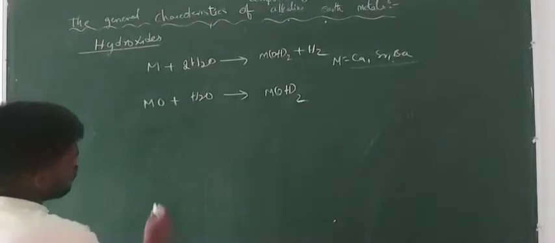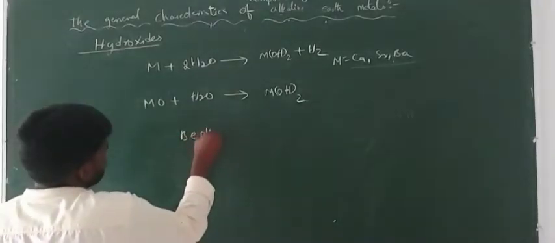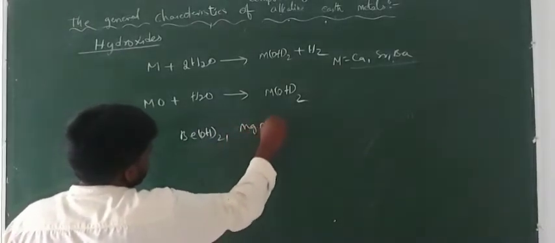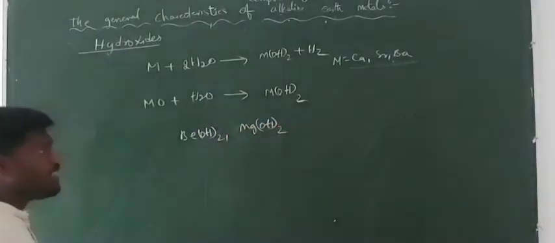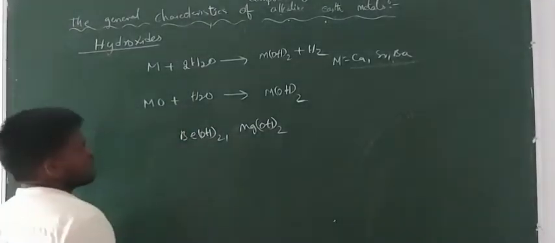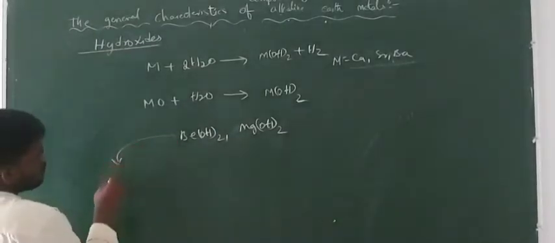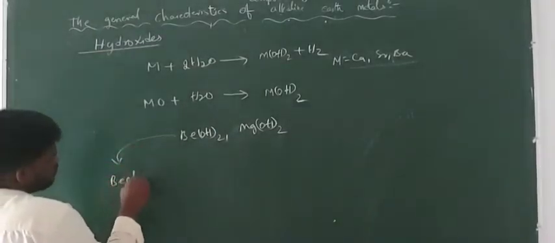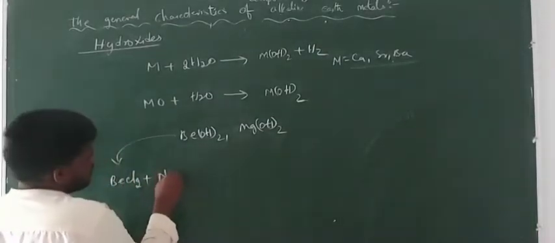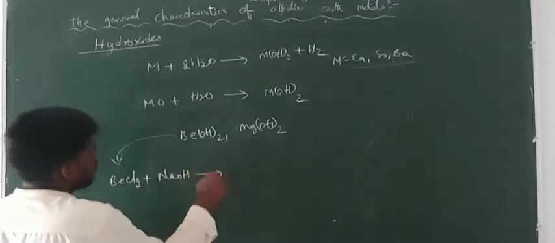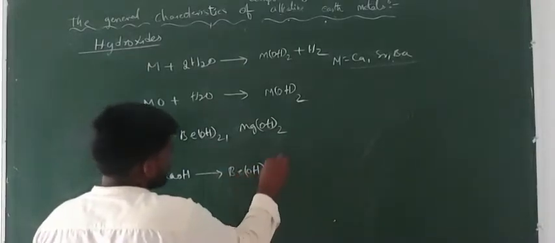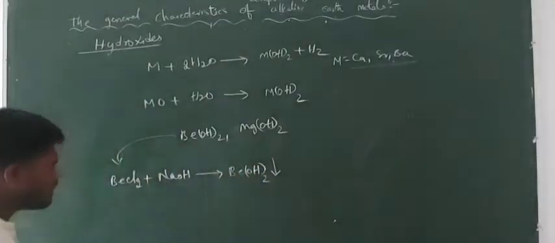Now what about the hydroxides of beryllium and magnesium? These are obtained by treating their salts with bases like sodium hydroxide. First, the salt of beryllium, for example BeCl2, when treated with sodium hydroxide, gives Be(OH)2, which is insoluble in water and precipitates.